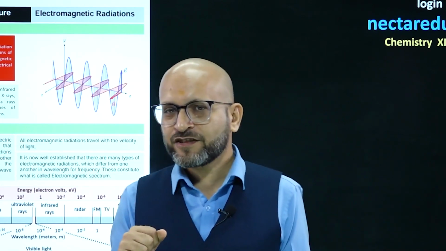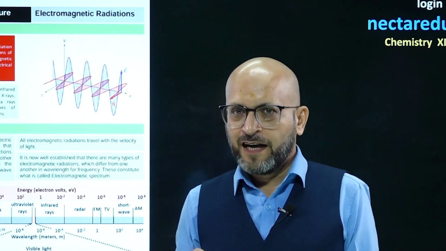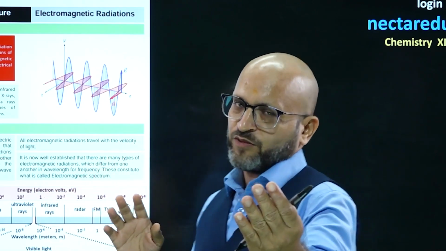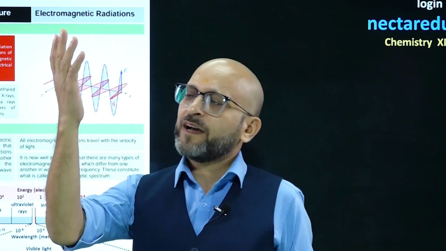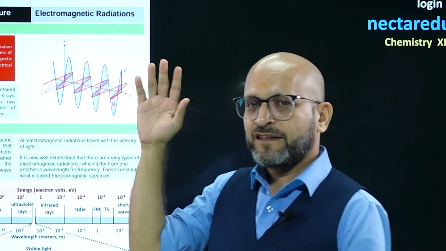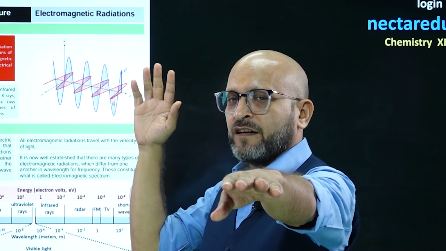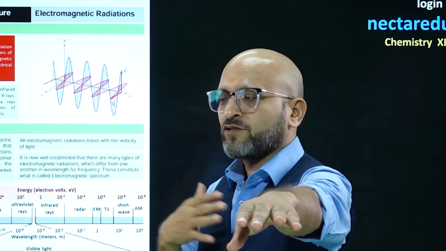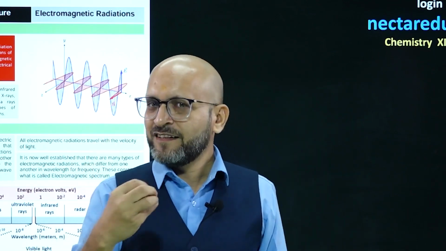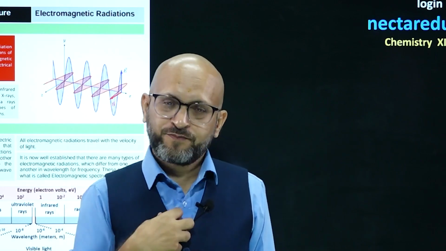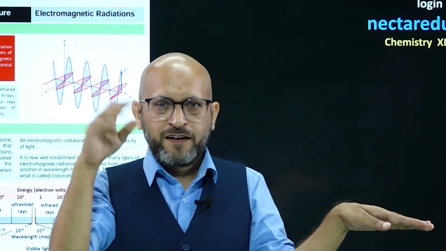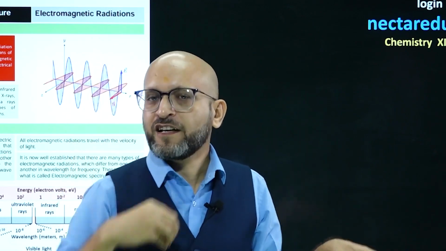So electromagnetic radiation has a very interesting thing. I'll explain it to you with my two hands. Watch me. Imagine this hand is the electric field component, and this hand is the magnetic field component, and I am my electromagnetic wave. I'll move towards you. I am an electromagnetic wave. I have an electric field component, I have a magnetic field component, and my movement is the movement of an electromagnetic wave.